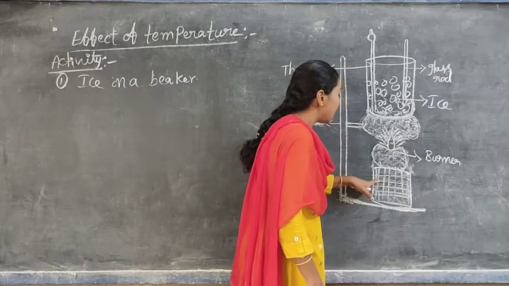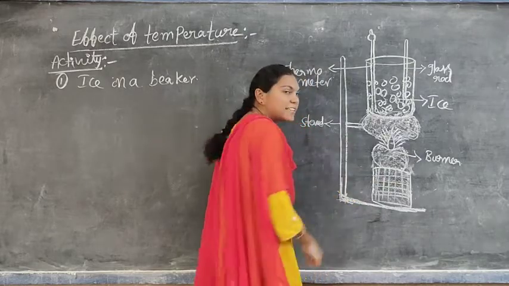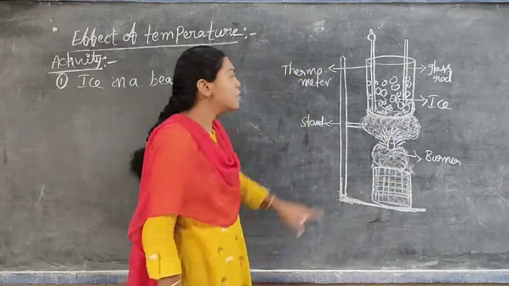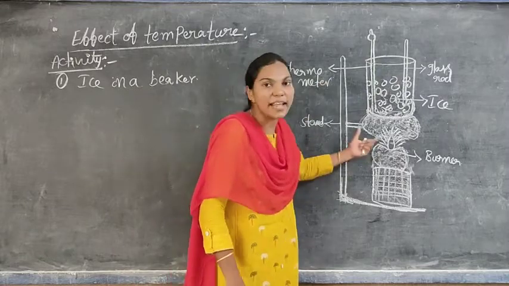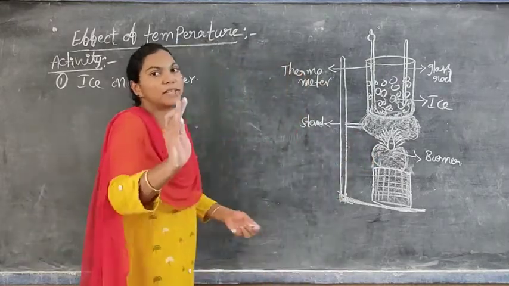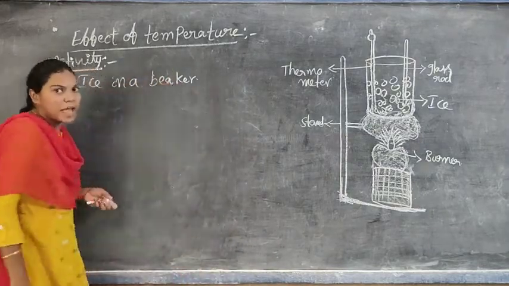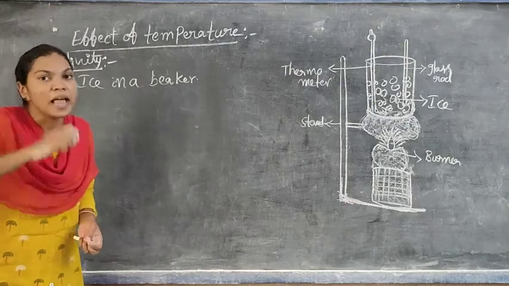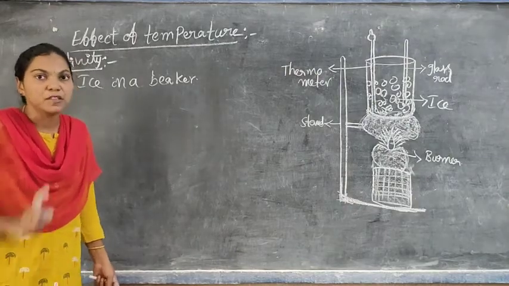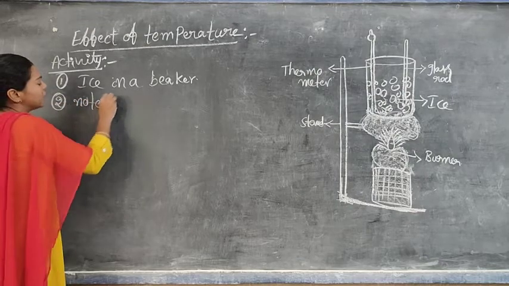And there is a Bunsen burner and also one small stand here. So the total diagrammatical representation is like this, and we have to arrange the total apparatus. Now, what do we have to take in the beaker? 100 grams of ice in a beaker. And compulsorily we keep the laboratory thermometer. So first we have to note the temperature.